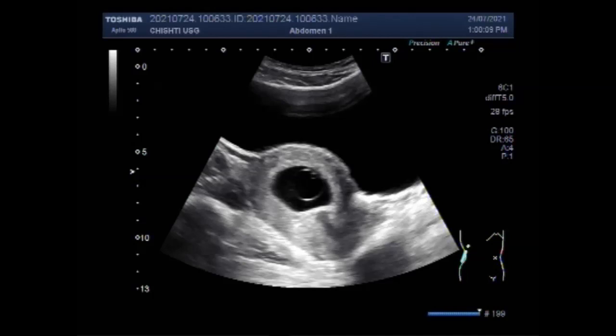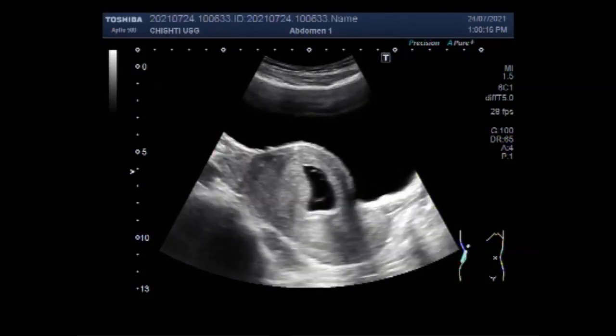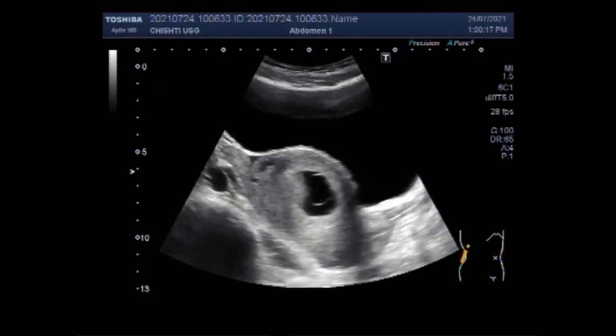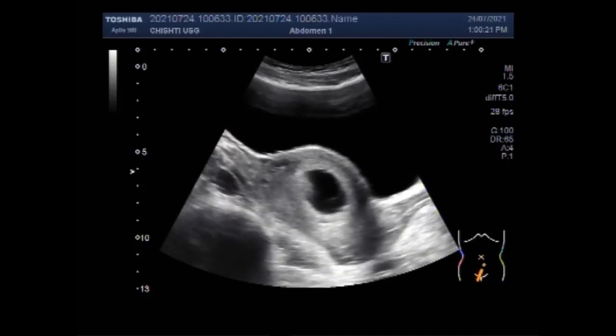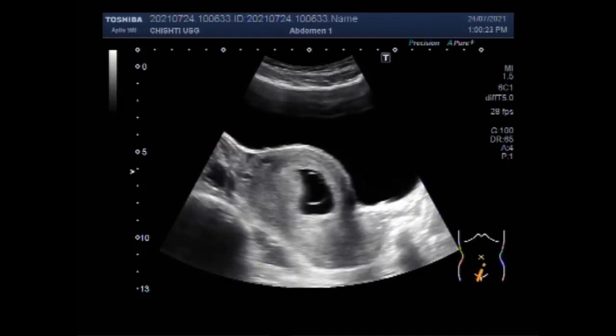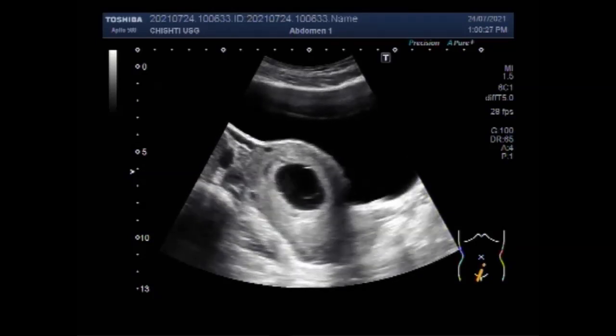This ultrasound video shows a blighted ovum, also called an embryonic pregnancy. A blighted ovum is a fertilized egg that implants itself in the uterus but doesn't become an embryo. The placenta and embryonic sac form but remain empty. There is no growing baby.